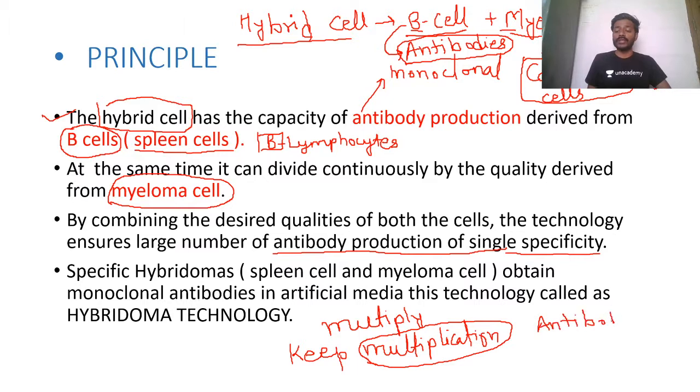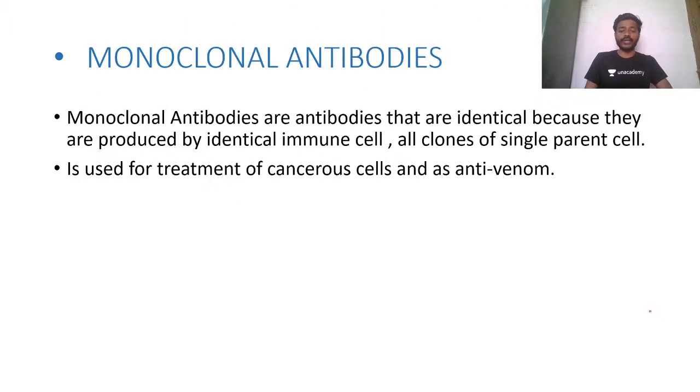Hybrid cell produces antibodies in large numbers, and what these antibodies are? These are monoclonal antibodies. Now you got it. Why in hybridoma technology we use hybrid cell? Because these hybrid cells can produce large number of monoclonal antibodies. Clear guys? If you understood, please say yes in the live chat. Now we'll go to the next point, monoclonal.